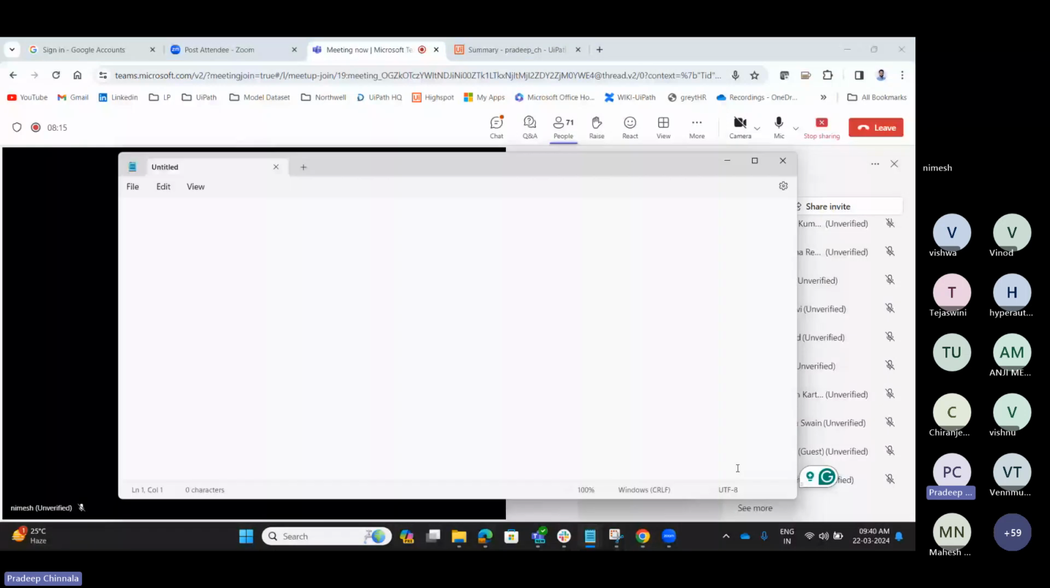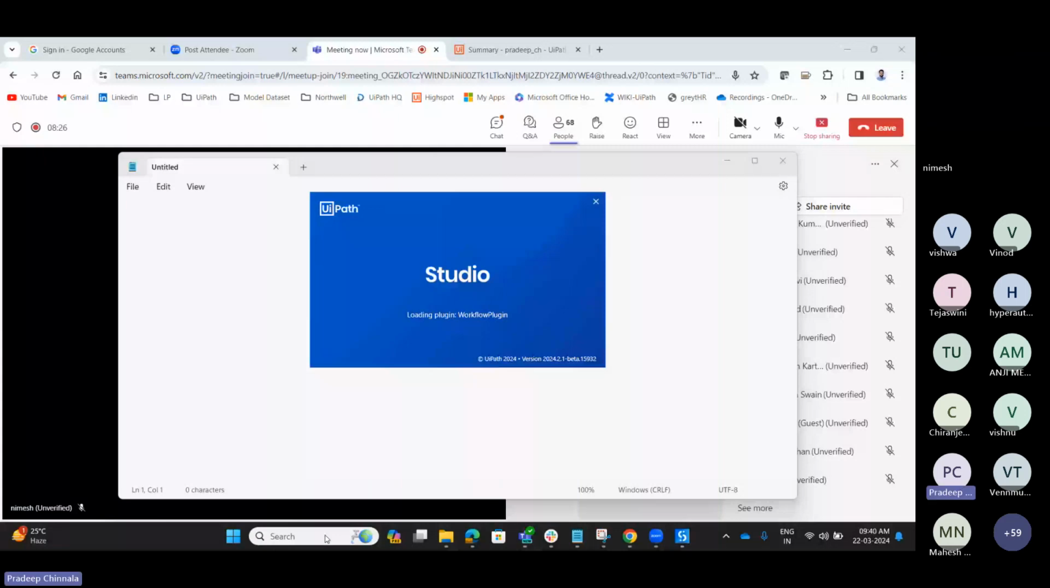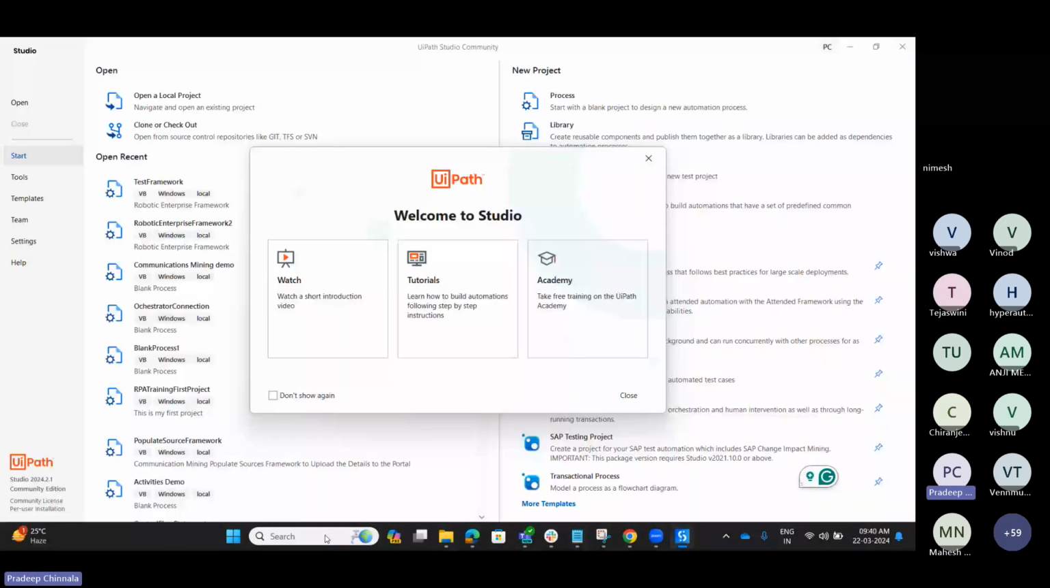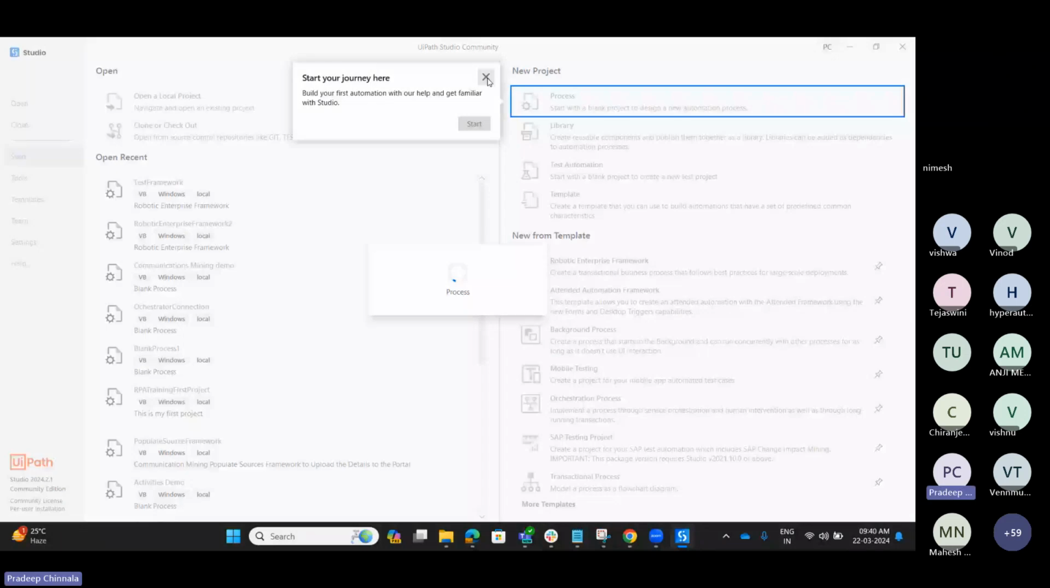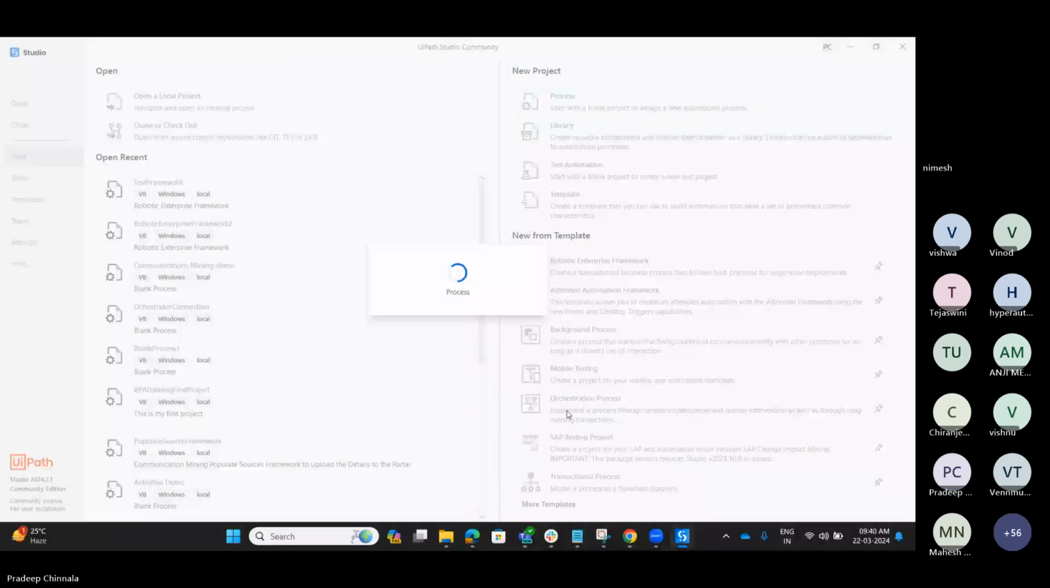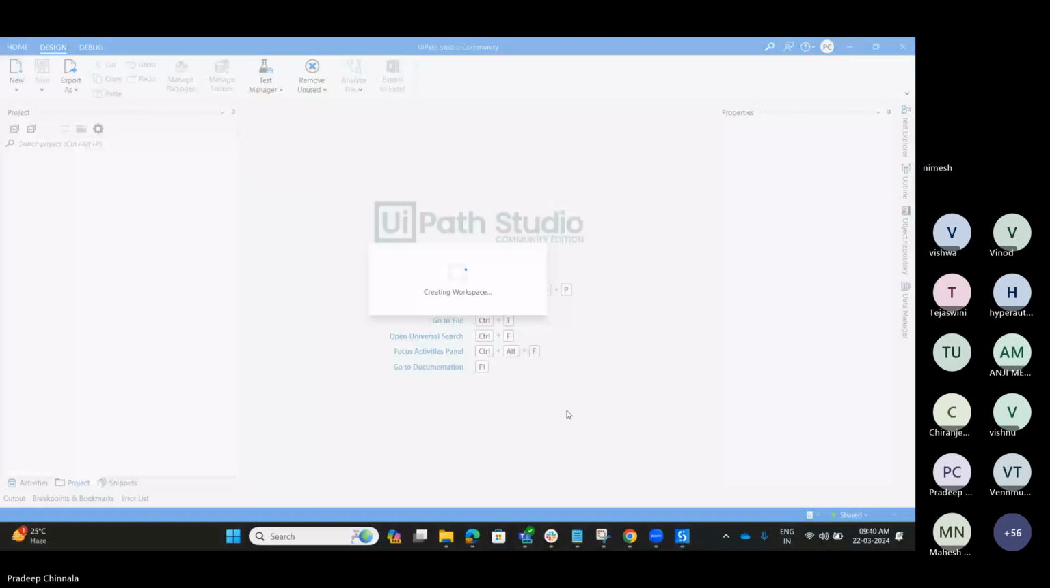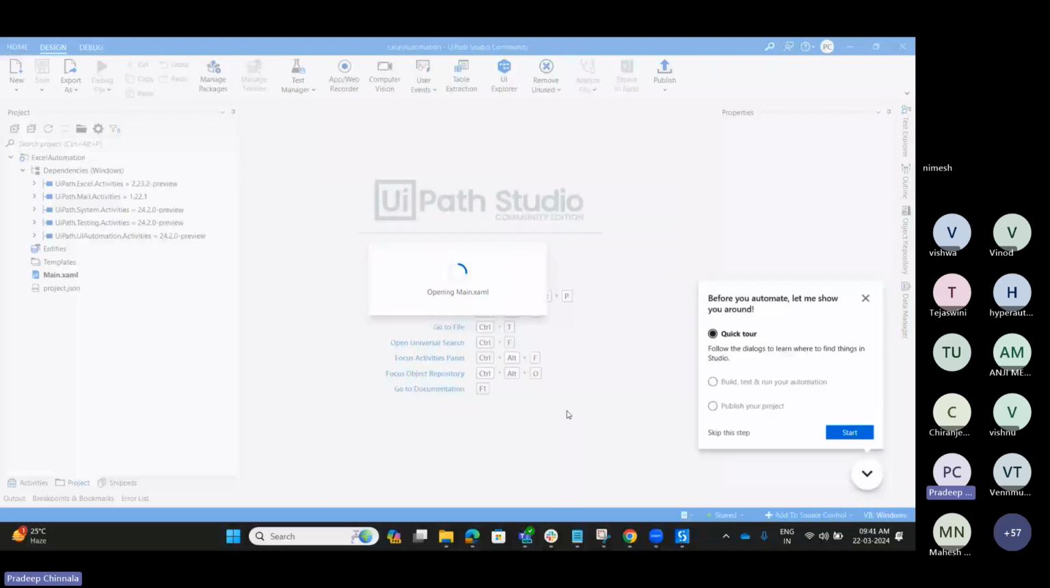So let me create one project today. I'm going to create a process with the name Excel automation. So we have created a basic process here.